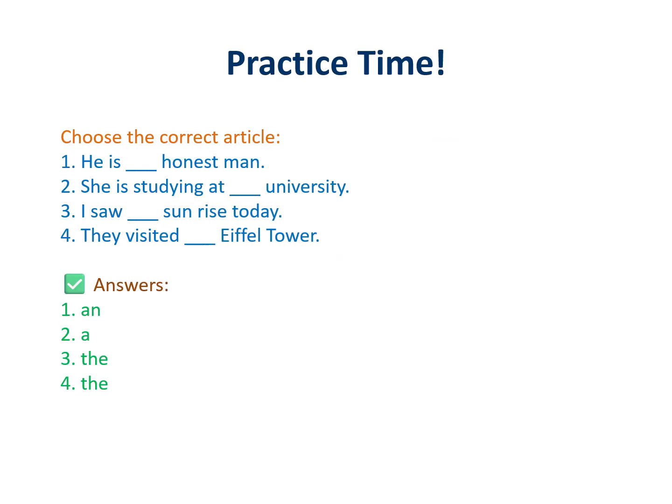Let's practice. Number 1, he is honest man. The answer is an. Number 2, she is studying at university. It's a university. Number 3, I saw sunrise today. The correct answer is the sun. Number 4, they visited Eiffel Tower. That's the Eiffel Tower. Great work!